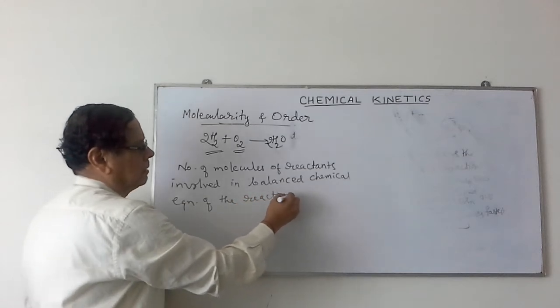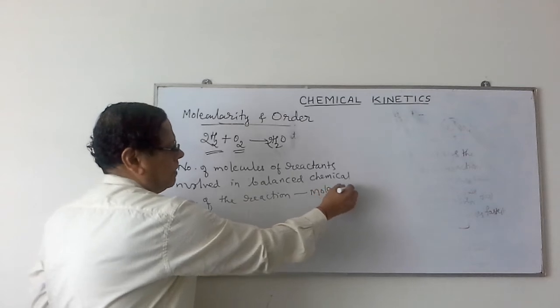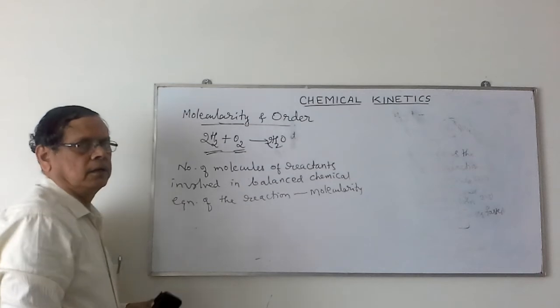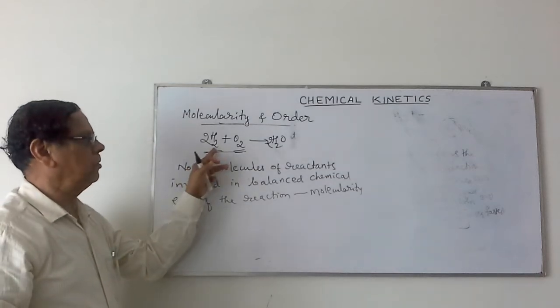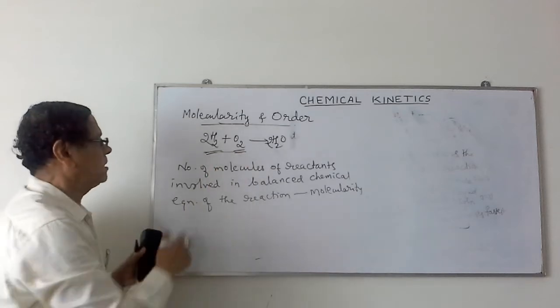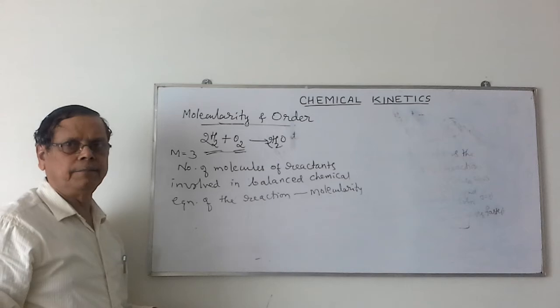This is called molecularity of the reaction. As I told you, in this case, the number of molecules involved in the balanced chemical equation is 3. That's why such a reaction is said to be a termolecular reaction.